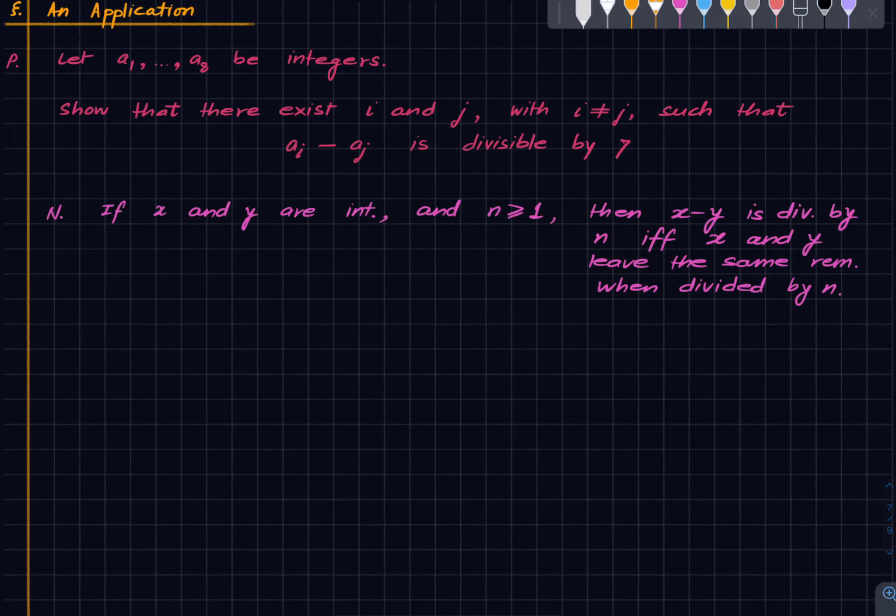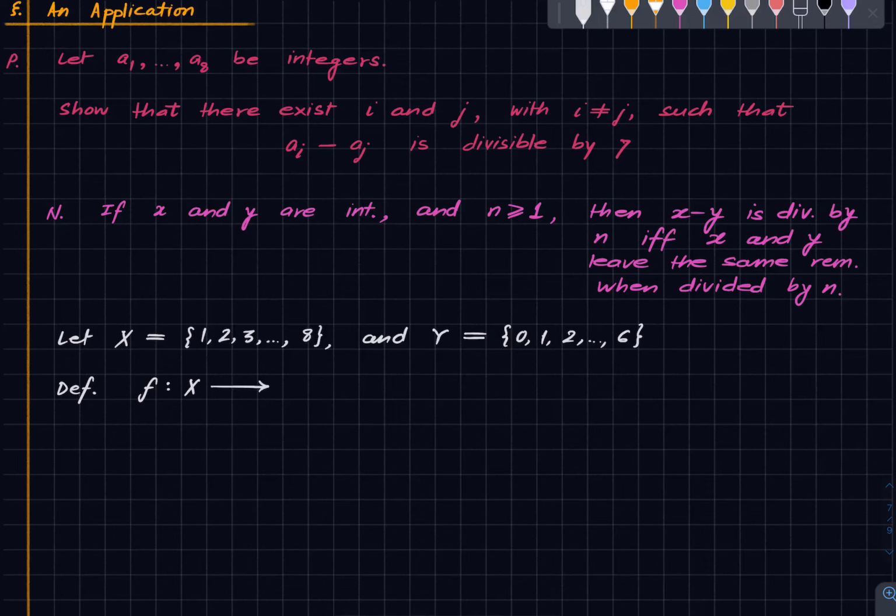And now here is what we will do. So let x be the 8 indices and y be equal to all possible remainders when you divide something by 7. Right? So if you divide a number by 7, you either get a remainder of 0 or 1 or 2 or up to 6. And define a map which takes an index and records the remainder of the corresponding number modulo 7.